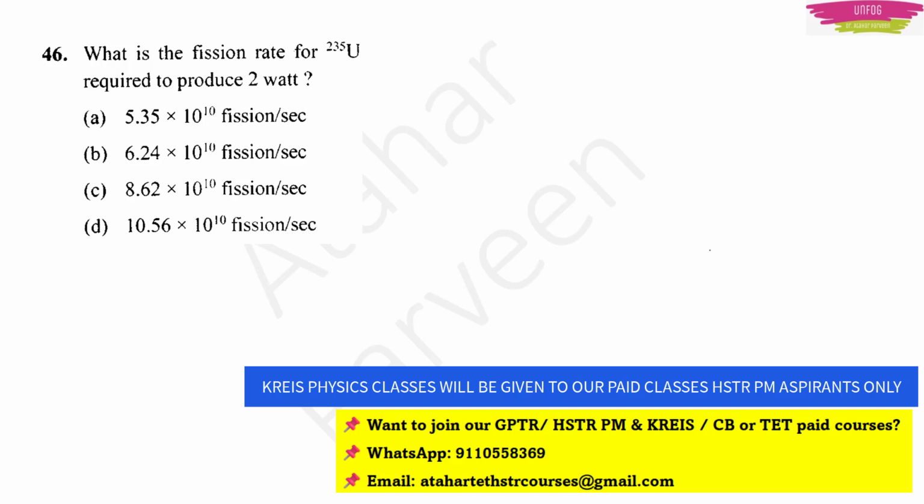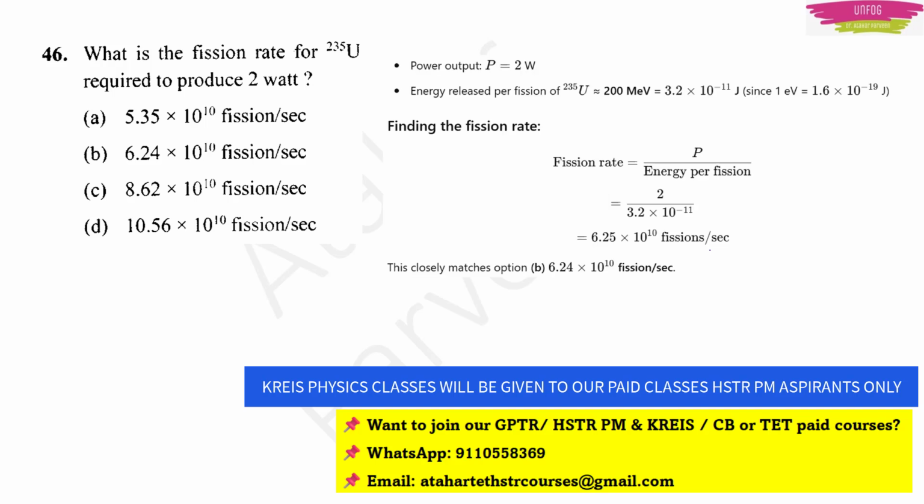What is the fission rate for uranium-235 required to produce 2 watt? This involves the fission rate, which is equal to power by energy per fission. We have actually derived this energy per fission in our class, and aspirants who have watched our class will clearly know that this energy per fission can be taken as a constant, 3.2 into 10 to the minus 11. You just have to divide by whatever power they give in the question. If they give power as 2 watt, divide by 2. If they give 100 watt, divide by 100. You will get the answer. So here option B will be the correct answer.